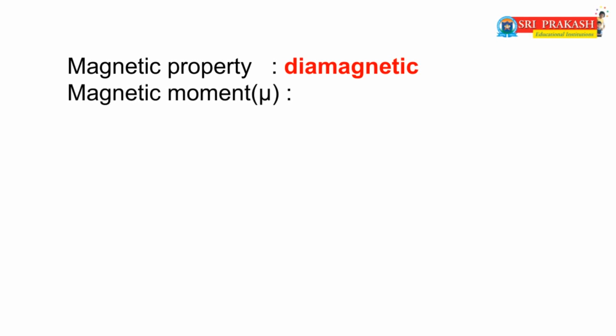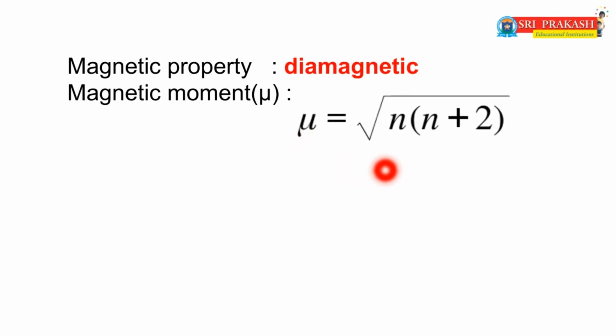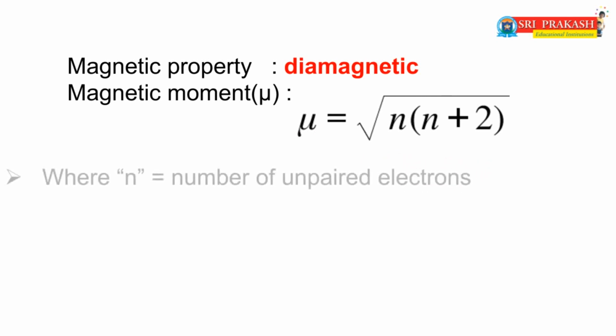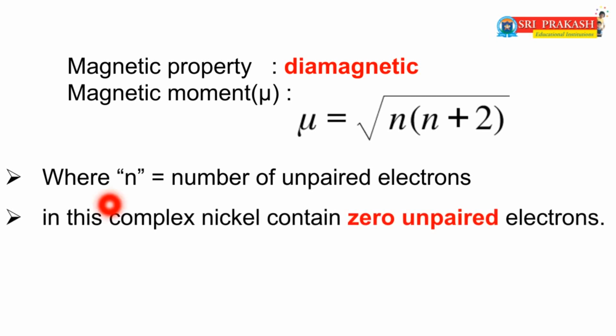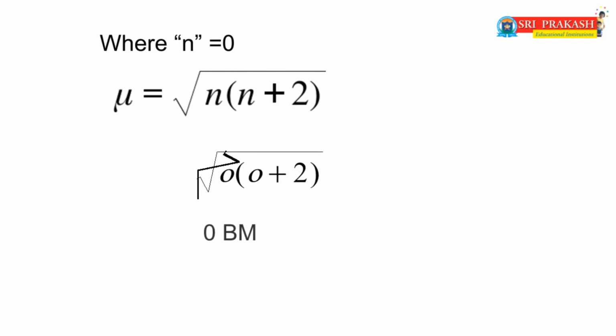Friends, you already know that the formula of magnetic moment is mu equal to root over n into n plus 2, where n equals the number of unpaired or single electrons in this complex. Nickel contains 0 unpaired electrons. So the magnetic moment of this complex is again 0 Bohr magnets.